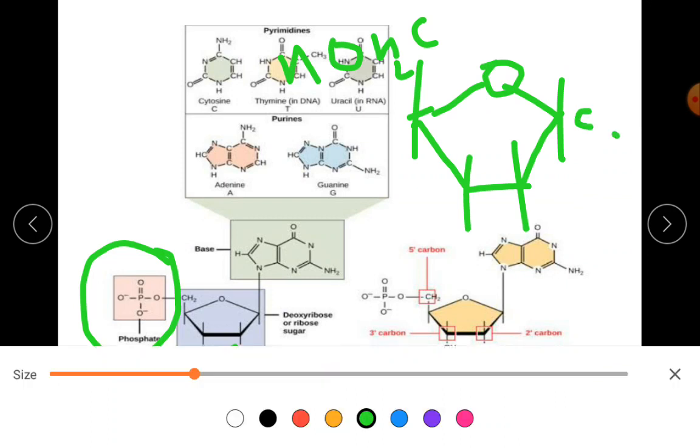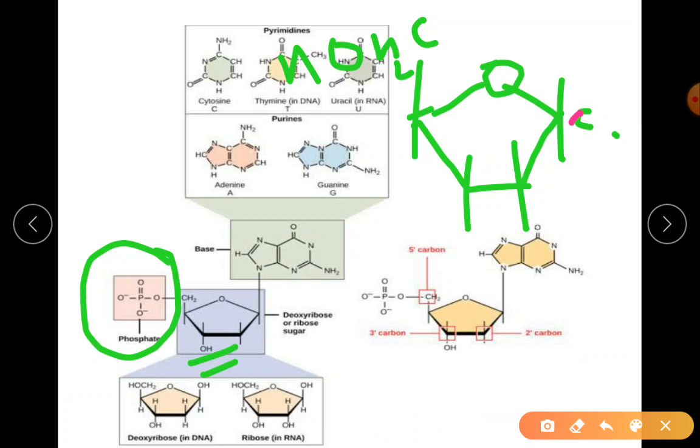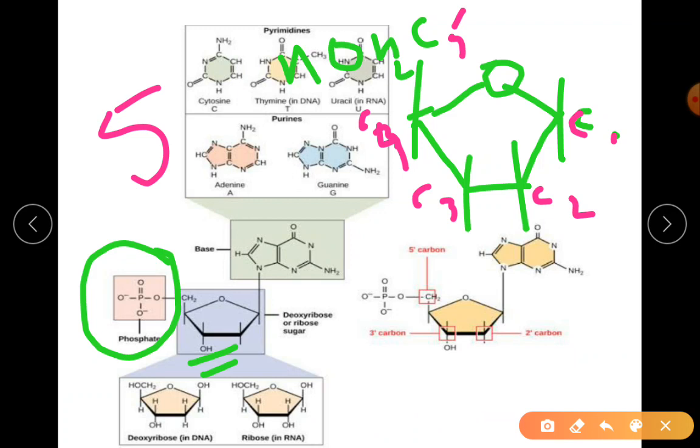Okay, wait, let me show in a different color. There is your C1, C2, C3. What is C? Carbon atom. There is a carbon present there, C4 and C5. So there is a 5 carbon skeleton. This is the O, oxygen. So there are 5 carbons arranged in a 5 sided ring. So we say it is a pentose sugar.